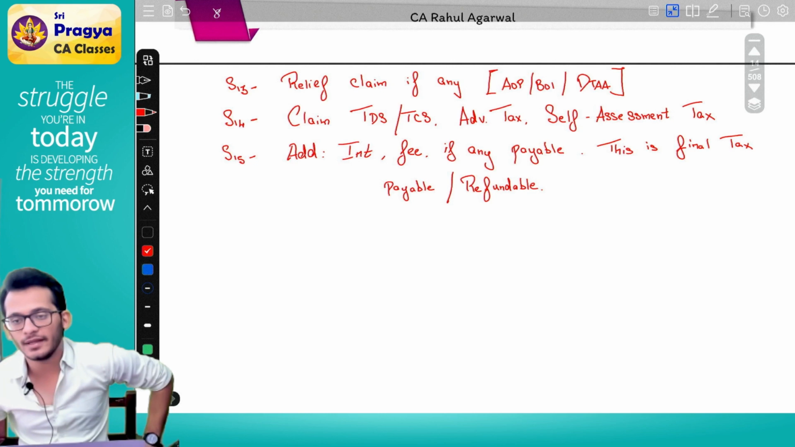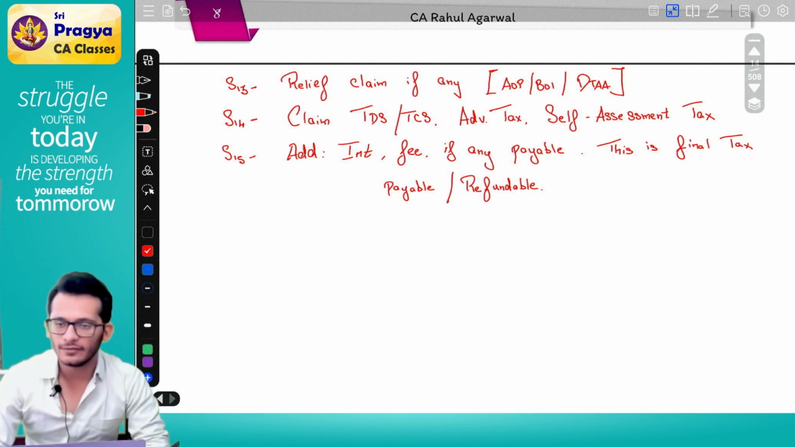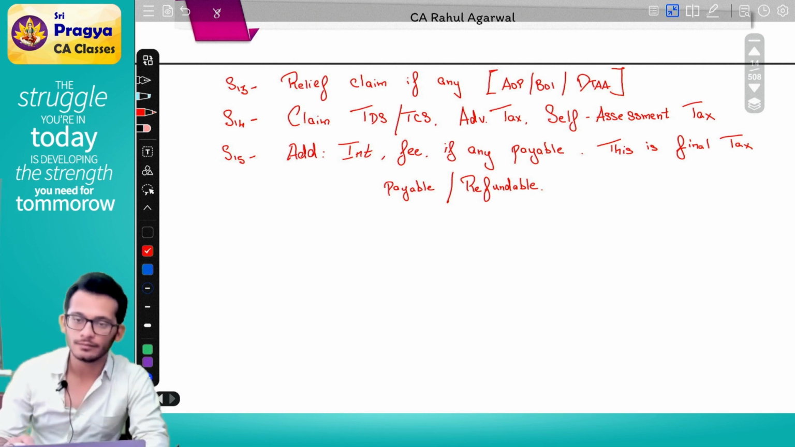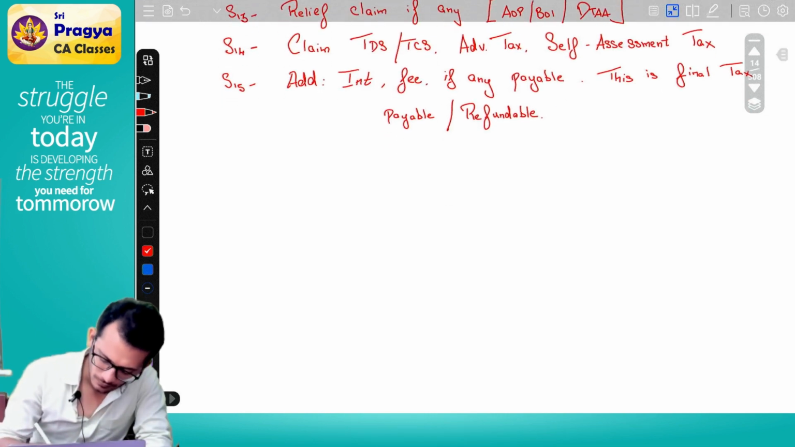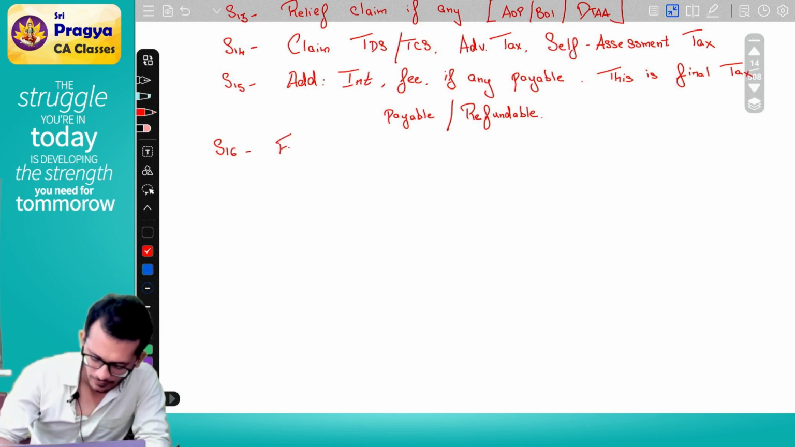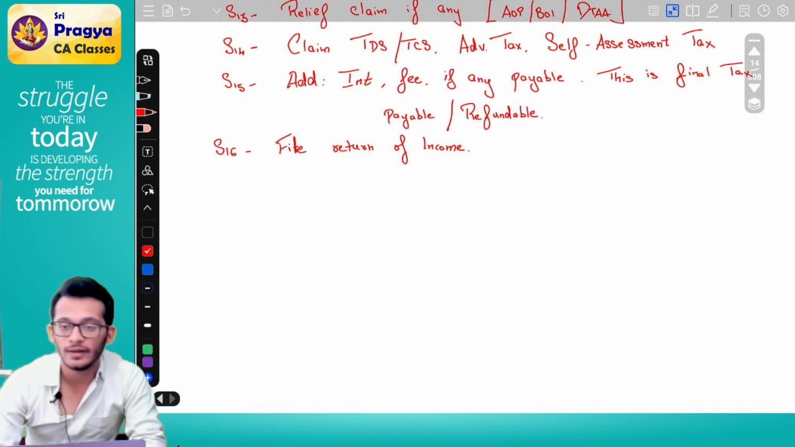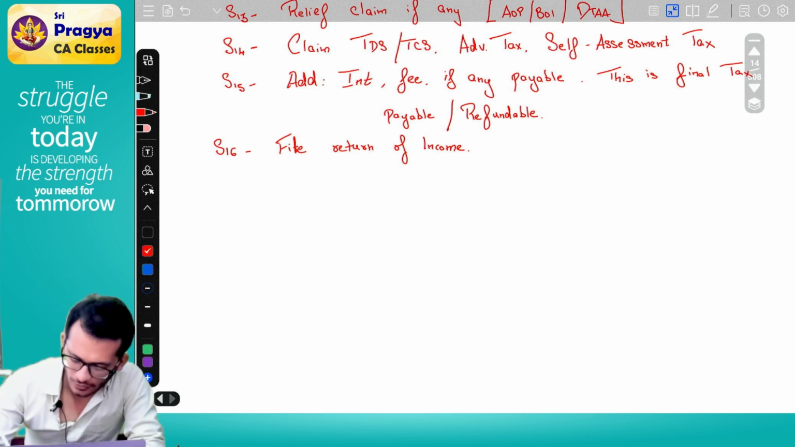Or I have to tell the government that I have done everything properly. How will I tell the government I have done everything properly? Very good. File return of income, full stop. Revise income if necessary.